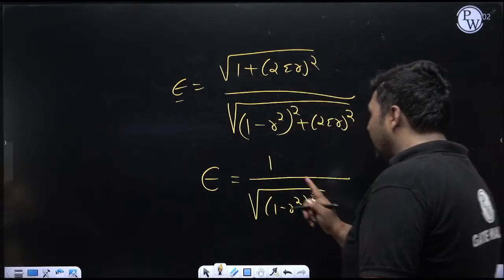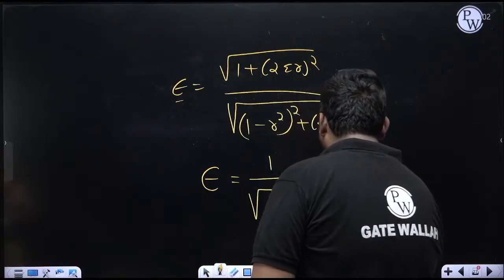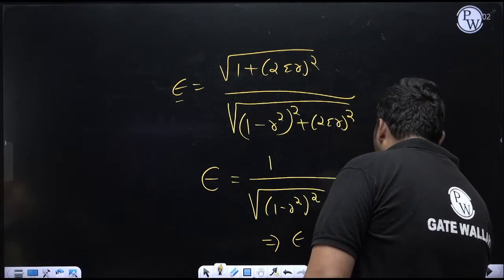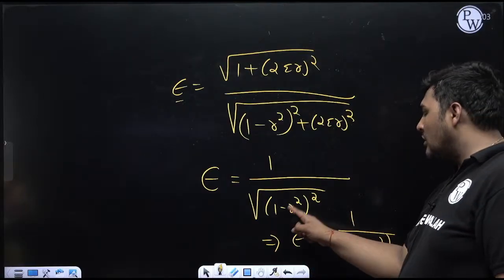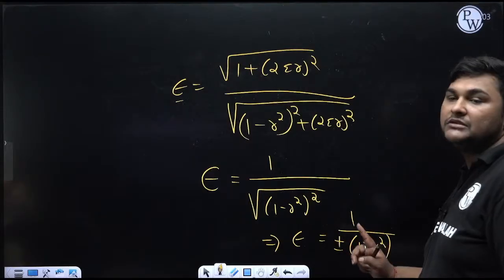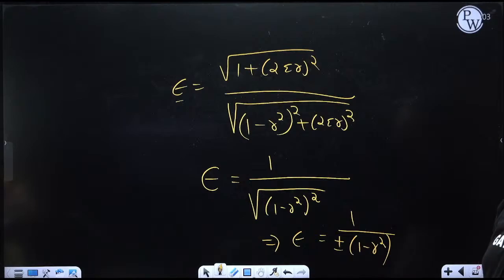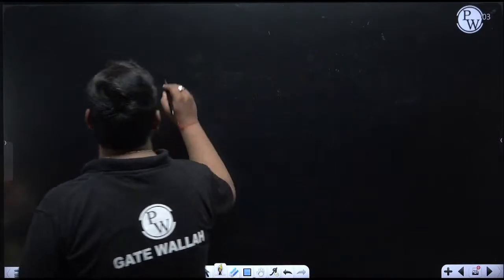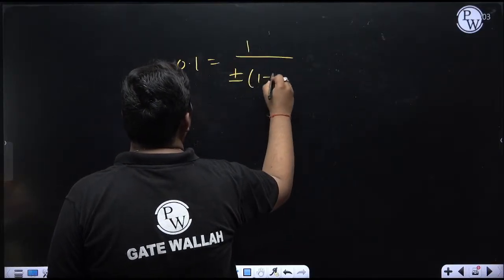Okay, whenever epsilon is given and you want to calculate the value of r, just write this equation like this: 1 upon, it will bring this outside the root, it will be plus minus in bracket 1 minus r square. Because if 1 minus r square is positive, then the square root of this will be plus in bracket this. If it is negative, it will be minus in bracket this. If we are solving the numerical, just follow this. It will be plus minus in bracket 1 minus r square. Okay, epsilon is given. Epsilon is 0.1, equal to 1 upon plus minus (1 minus r square).